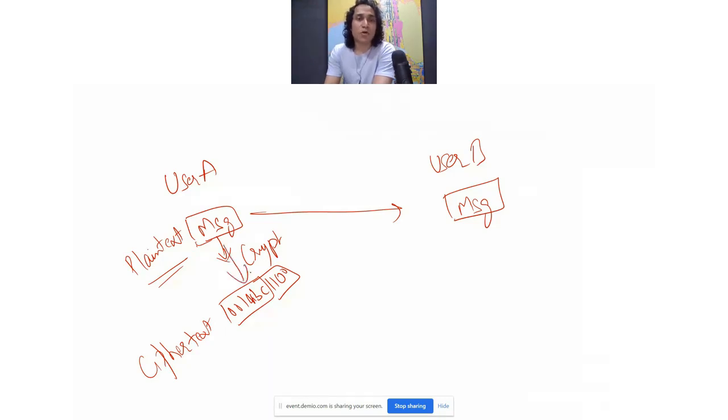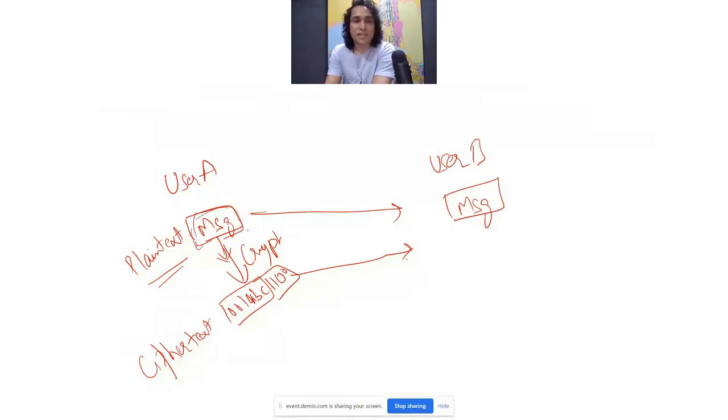But now that it has gone through cryptography, it has converted into ciphertext, which can only be read by the person who has the right knowledge and is authorized to read it, which in this case would be user B. User B would receive the ciphertext, decrypt it, and get the plain text message.